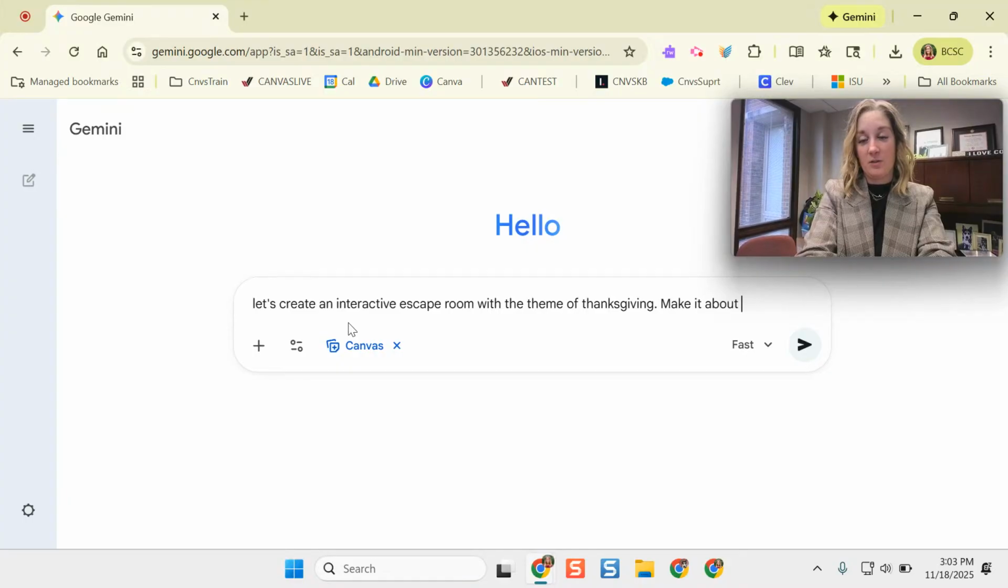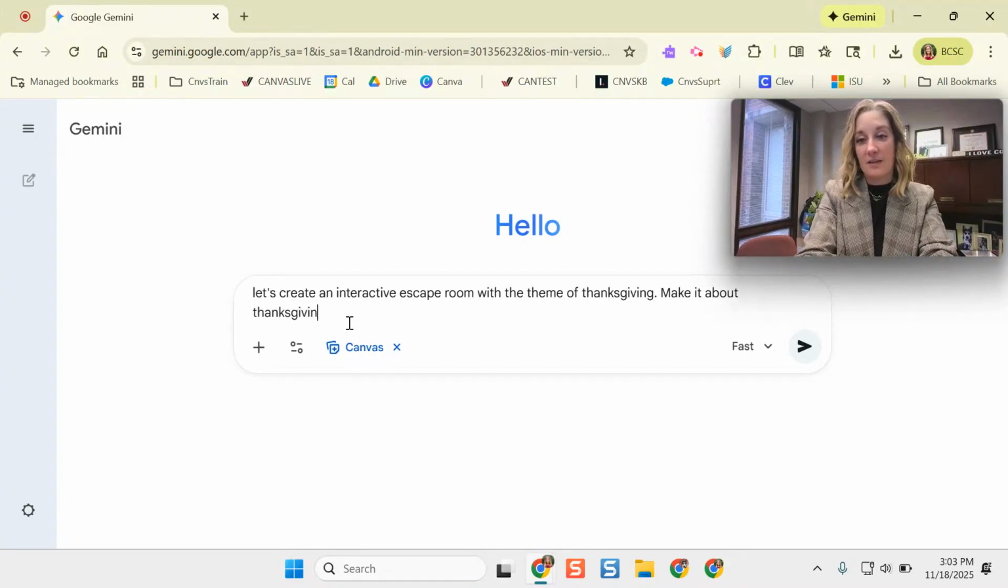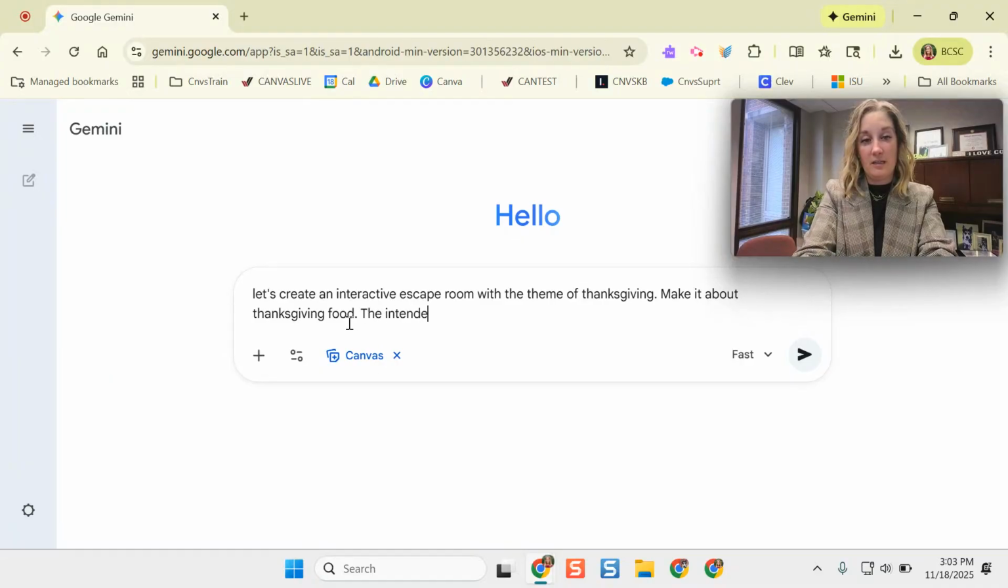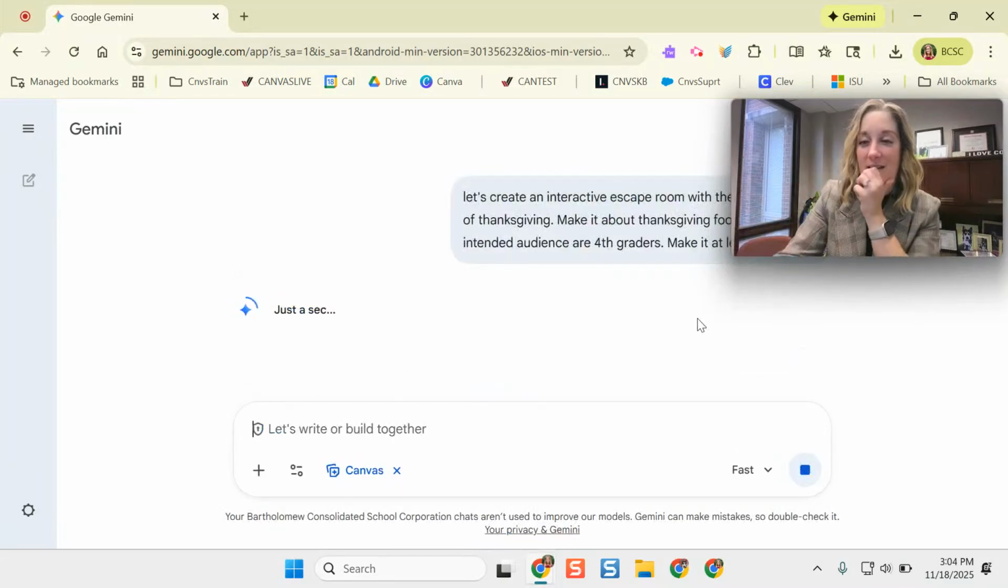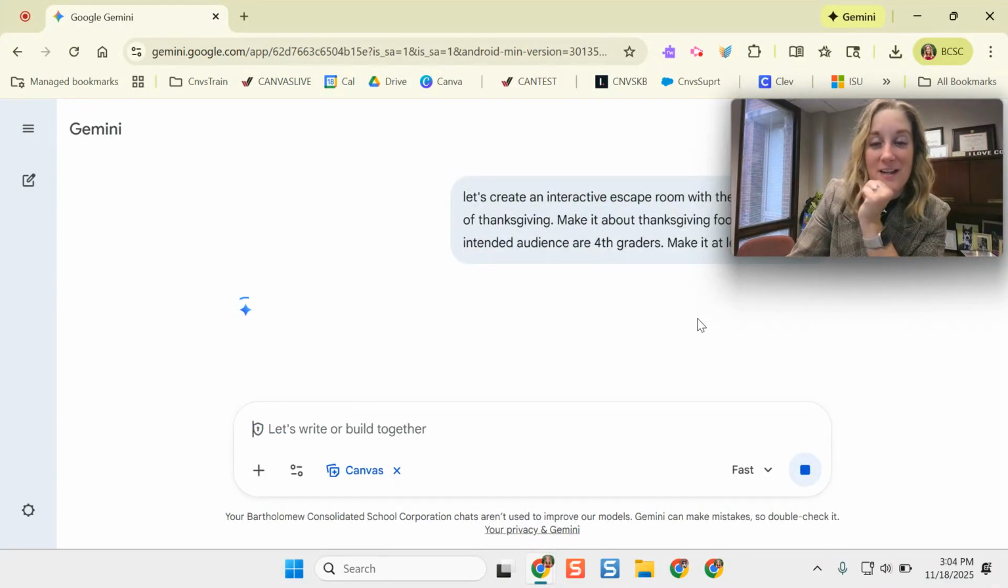Make it about Thanksgiving food. The intended audience are fourth graders. Make it at least 5 different types of things that the students have to do. Nothing like typing on screen and making spelling typos or losing my train of thought.